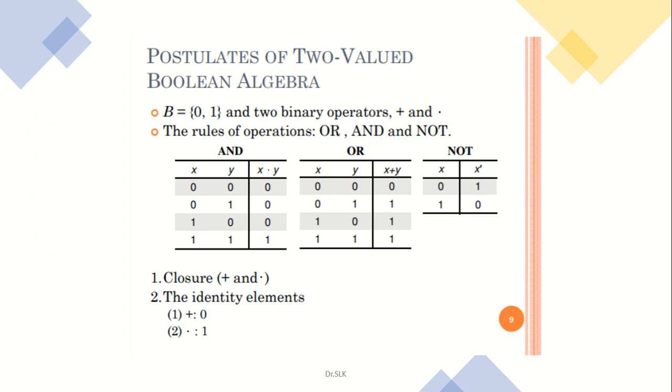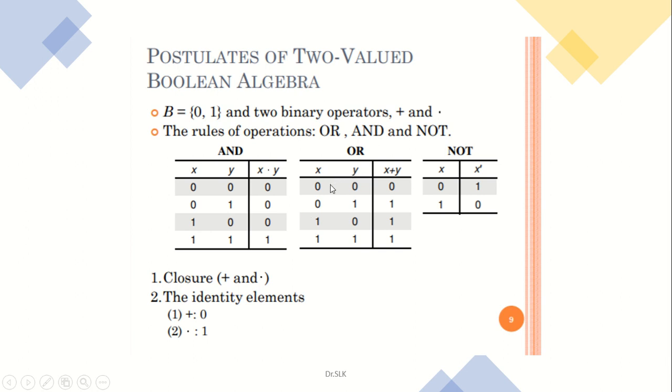The postulates of two-valued Boolean algebra are, for example, binary values 0 and 1, and two binary operations, plus and dot. The rules of operation are AND, OR, and NOT. We already know x, y, x · y. So 0 · 0 is 0, 0 · 1 is 0, 1 · 0 is 0, and 1 · 1 is 1.